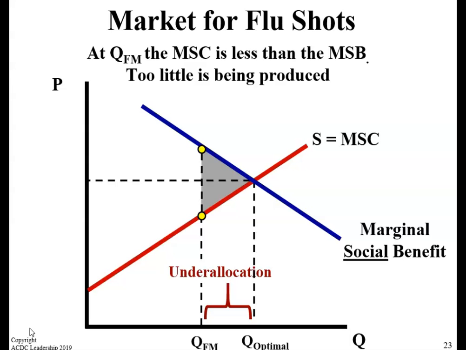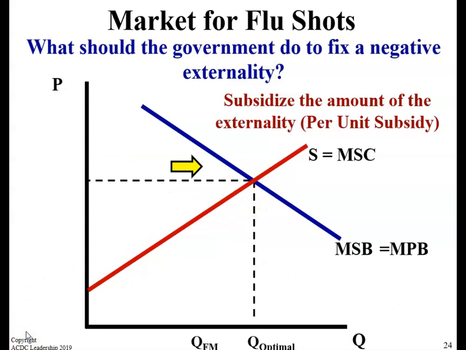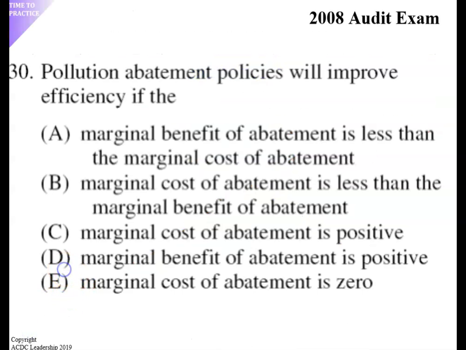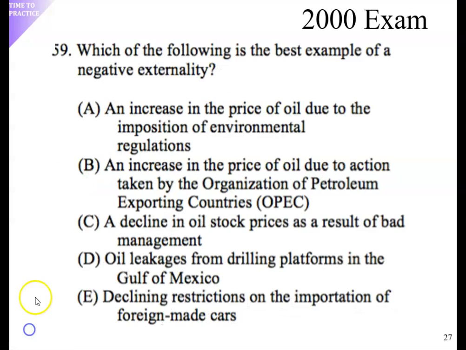There's an underallocation. So the government will subsidize the amount of the externality, a per unit subsidy, to correct for this. So MSB shifts to the right, and the marginal social cost equals the marginal social benefit. A practice question, and the answer is B. Another practice question, and the answer is B. And with this one, the answer is D.